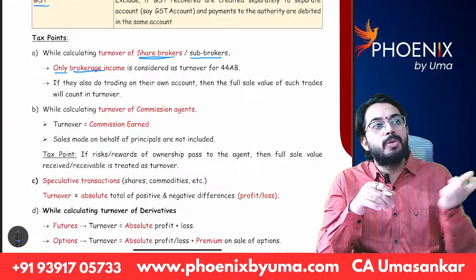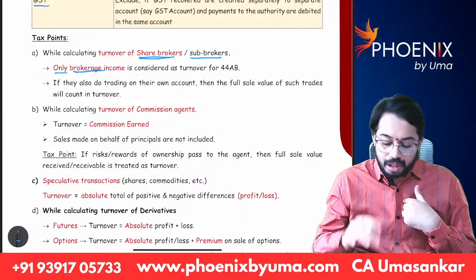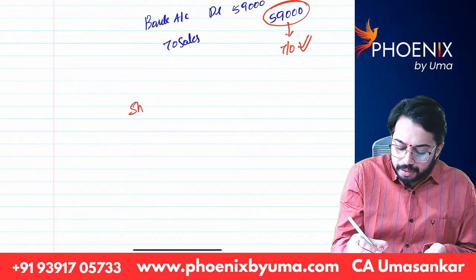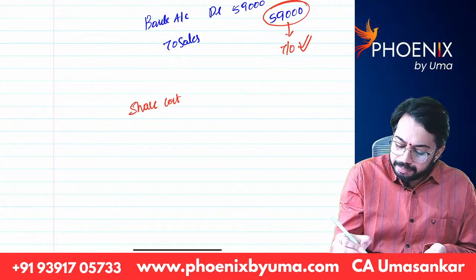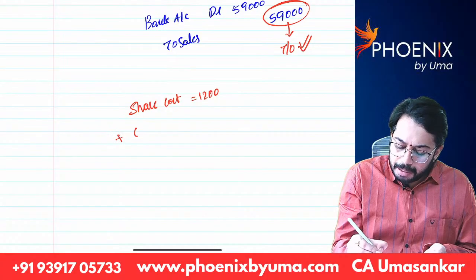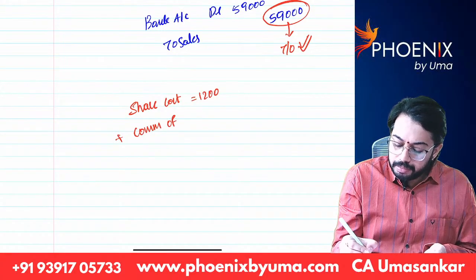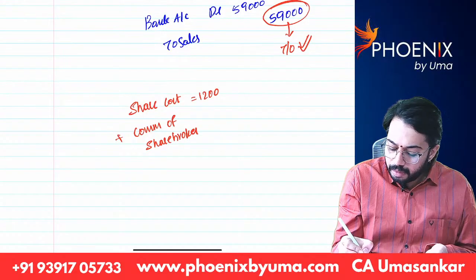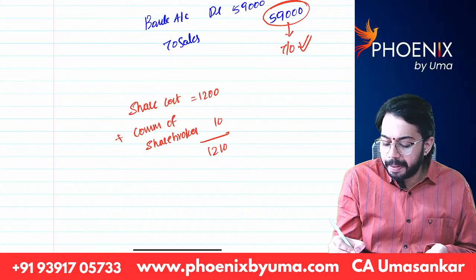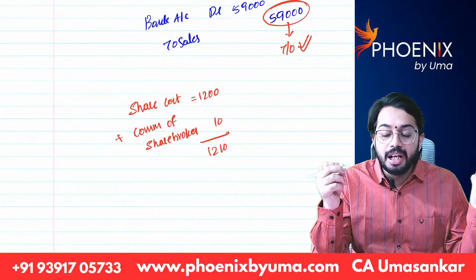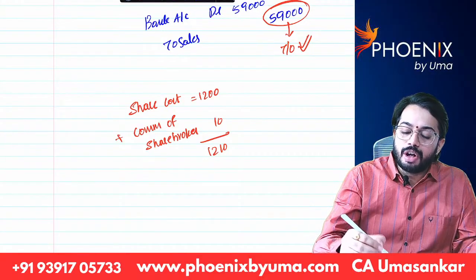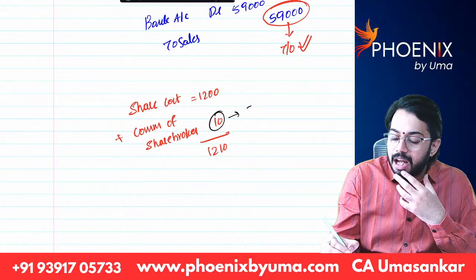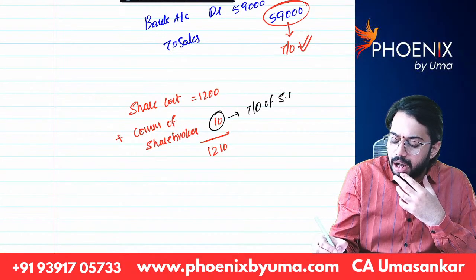Now, through Motilal Oswal, I purchased a share at 1200 rupees. So the share cost is 1200. How much is the commission of the share broker? The commission of the share broker is 10 rupees. So how much did I pay? I paid 1210 rupees. Now, when you are calculating turnover of Motilal Oswal or Groww, this 10 rupees is the turnover of the share broker. Are you able to understand?